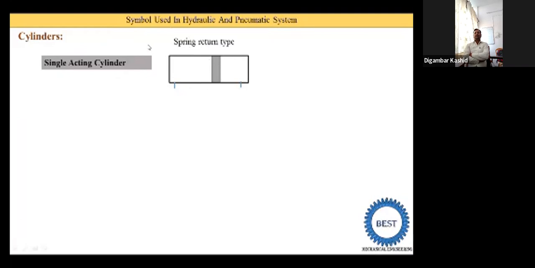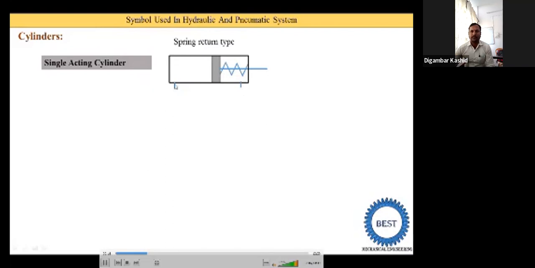And here it is a spring return. In a double acting cylinder, oil or air is on both sides, so it continuously reciprocates. But when it is single acting, we need to provide some mechanism to return it back. In a spring return type, the spring is used to return it to the original position. So this is the spring, this is the connecting rod, and these two blue lines are the ports.